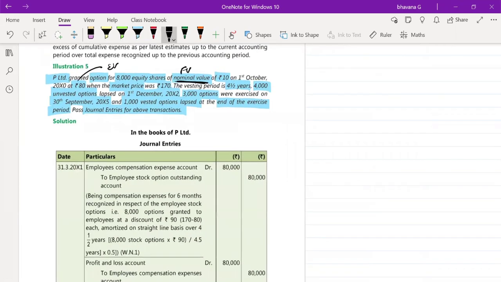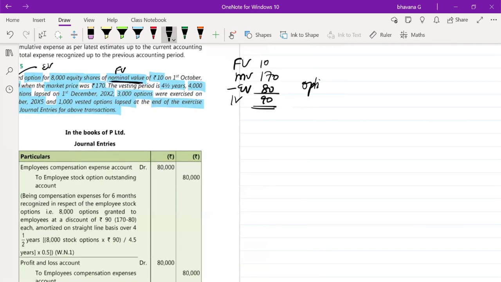Okay, so here again we'll take out all the information. Your face value was 10 rupees. Your market value was 170 rupees. Your exercise value was 80 rupees. So your intrinsic value was 170 minus 80, which is nothing but 90 rupees, for which you will create employee compensation expense. How many options do you have? Your options are 8,000.